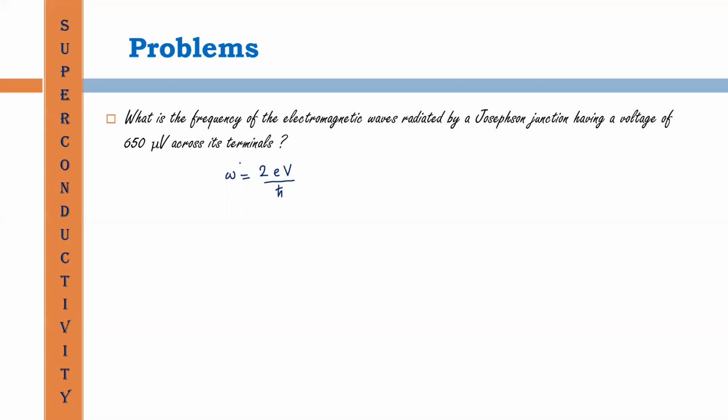I have already mentioned that omega is the angular frequency. When we evaluate this, the unit must be radian per second. If we have to evaluate the linear frequency, then it must be equal to 2 EV divided by H. Its unit must be hertz.